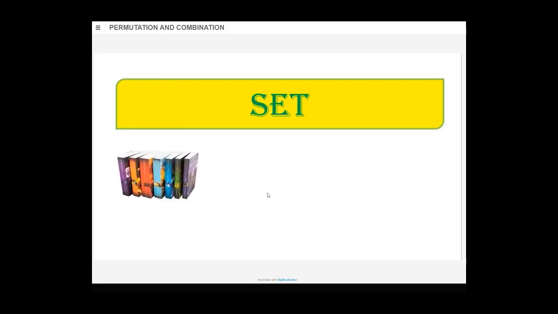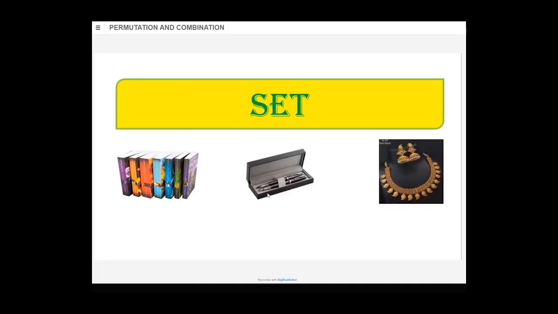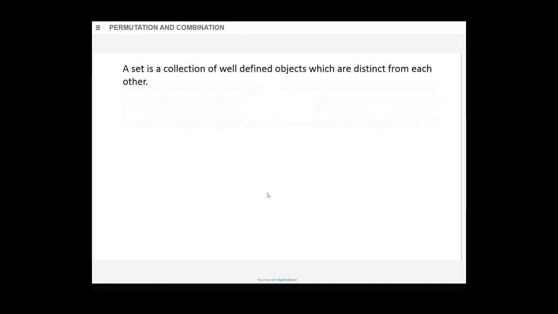It can be a set of books. Here you can say a set of some books, Harry Potter books it is, or it can be a pen set. Females may be knowing this, or ornament set or necklace set. Okay. So a group of things together is called a set. When we did the earlier chapter permutation and combination, we used to call it a group. Make a group of alike objects and things like that. So that is set, group.